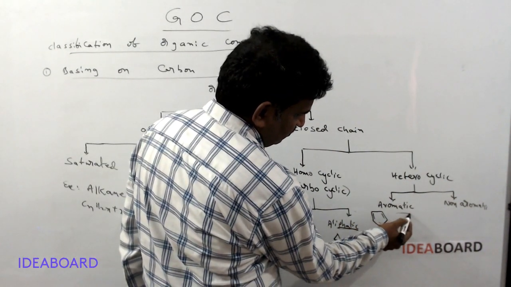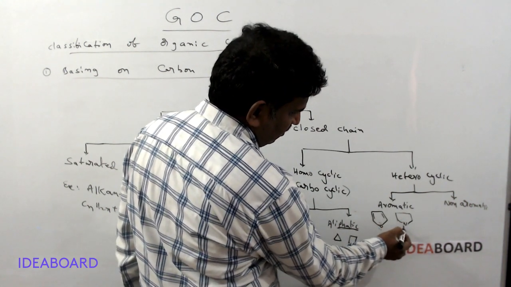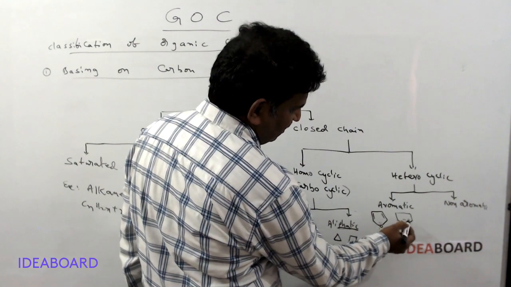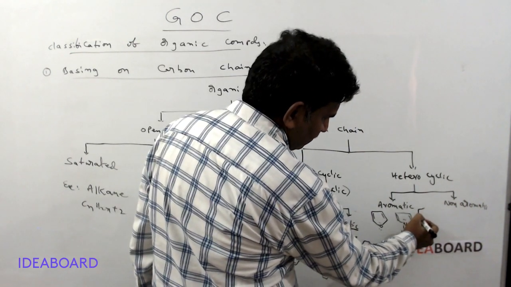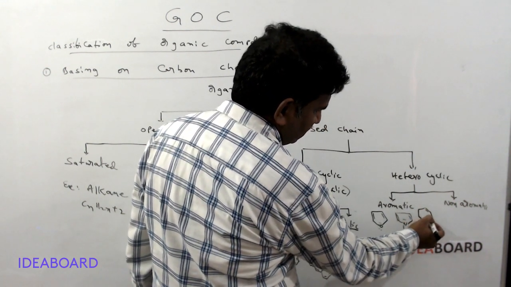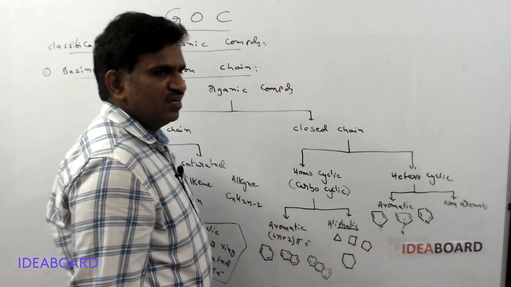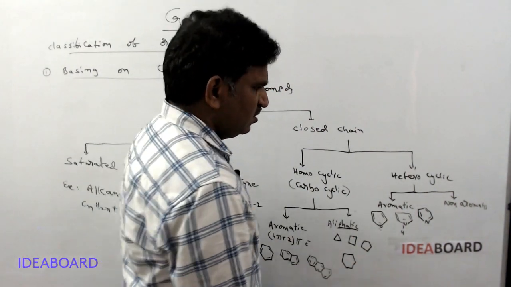And next, nitrogen is present. This is nitrogen and hydrogen is present. It has a lone pair and pi bonds. And pyridine: here one nitrogen is present and 5 carbon atoms, looking like a benzene ring, but not 6 carbons, 5 carbons and 1 nitrogen. That is pyridine.